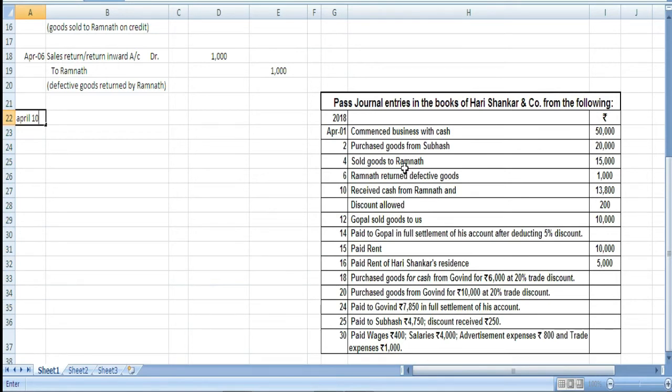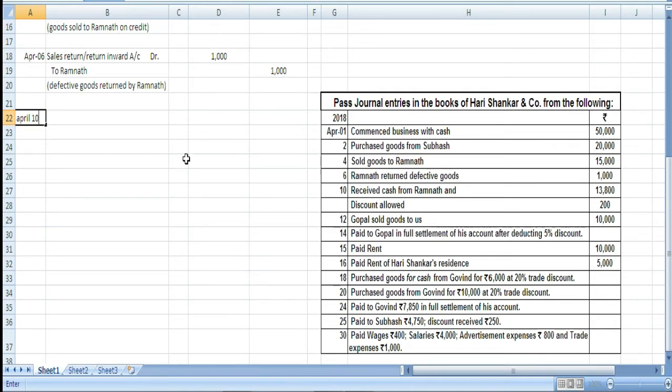We had sold goods to Ramnath, goods worth 15,000, and he returned some defective goods, 1,000 worth of goods. So we are going to receive 14,000 rupees from him, but we received cash 13,800 after allowing him discount.